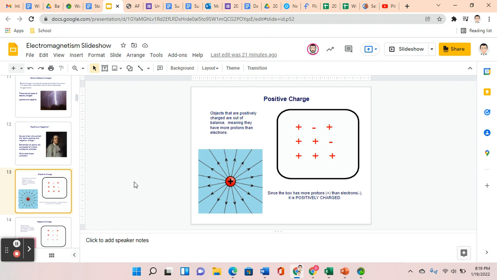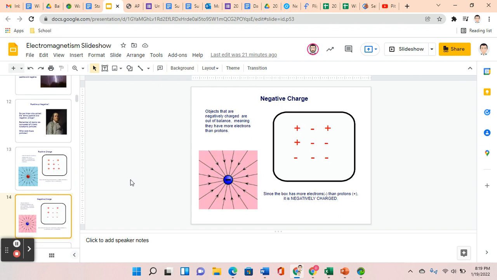A positive charge is from a material that has more positive charges than it has negative charges, meaning that it has more protons than electrons. So if it has more protons than electrons, it will be more positive and thus be positively charged. Alternatively, an object that is negatively charged will have more electrons than it does protons. And because there's more negative charge, the overall charge of the object will then be negative.